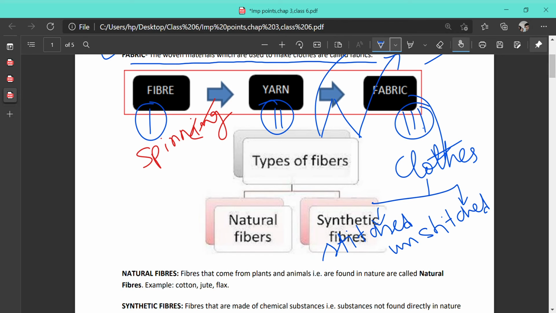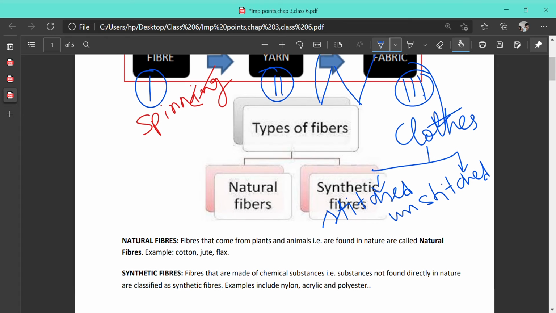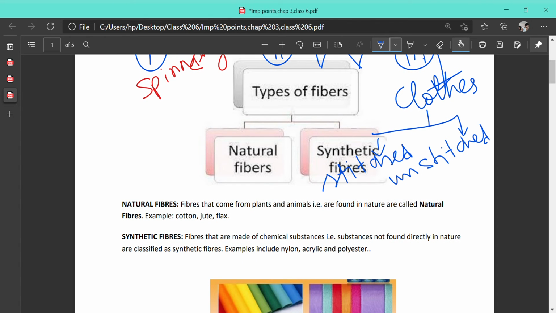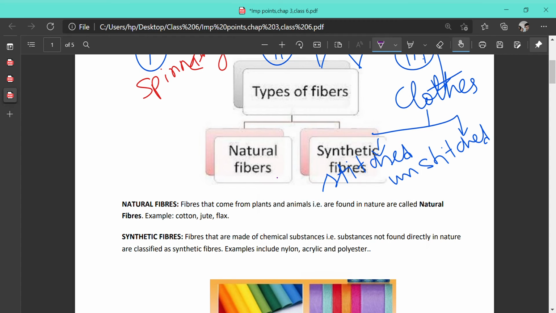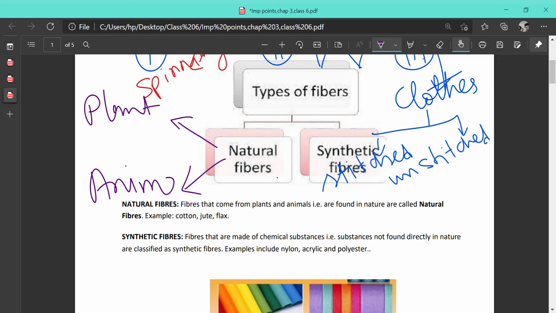Now we are going to know the sources of these fibers. The source of these fibers may be a natural source, and again it may be an artificial or synthetic source. Natural source, we know, may again be of two types. One is plant and the other one is animal. Plant source, from the plant what do we get? We will give some examples like jute,